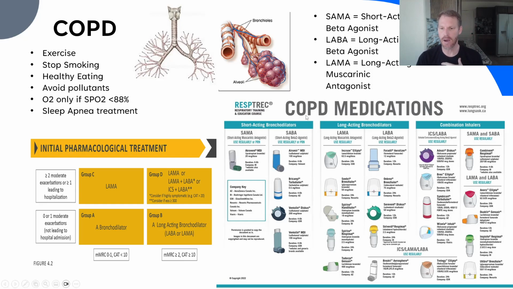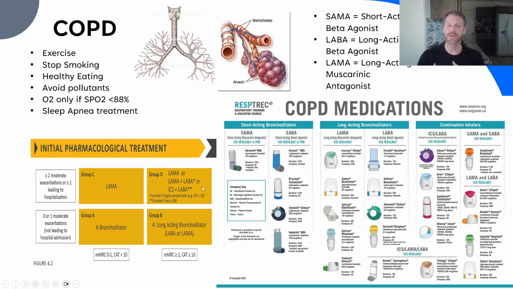And here are some LAMAs and LABAs. The Incruse Ellipta is very common right here, a LAMA. Even the Spirivas are LAMAs. Those are fairly common brands that people know. Respimat is on there too, and it's pretty common. Now, if you're stepping up, say you had a LABA as group B, but now you're in group C, the LAMA, you can use either or, but usually it's a LABA on top of the albuterol, then stepping up to this LAMA to block the rest and digest to open up the airway.